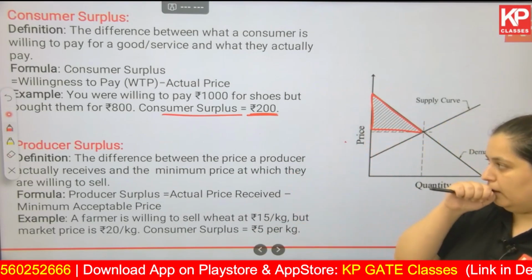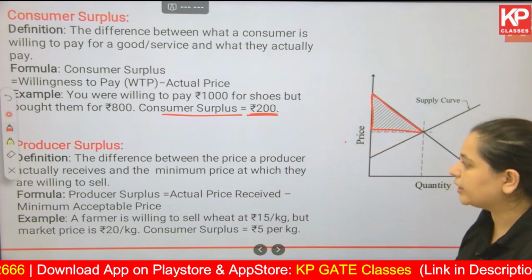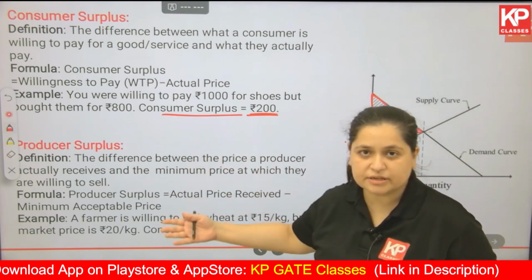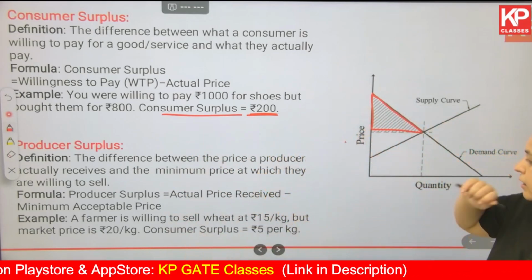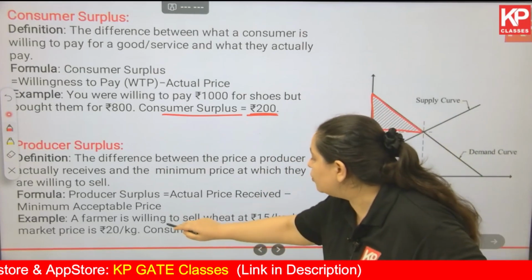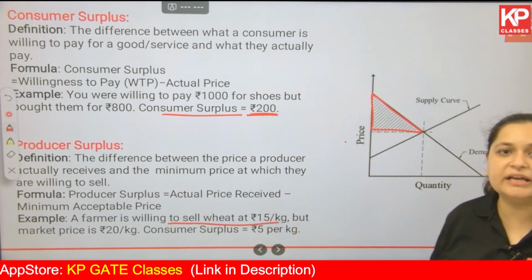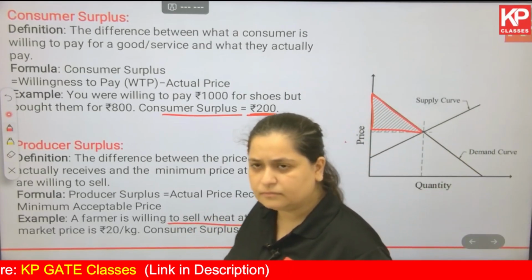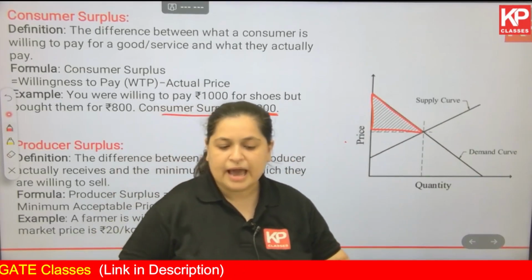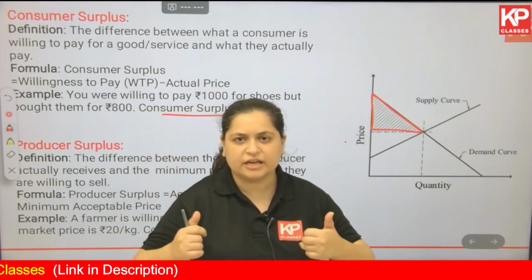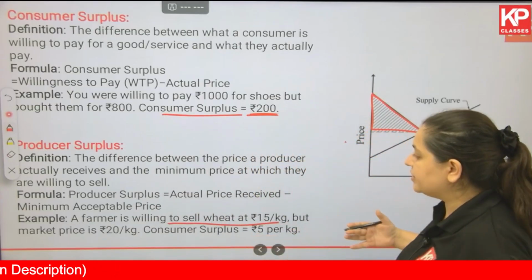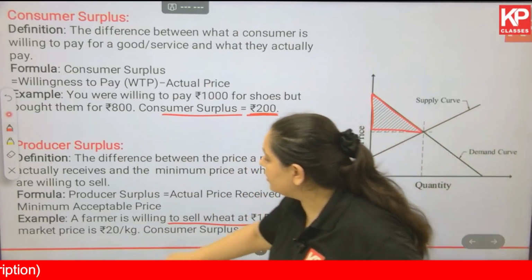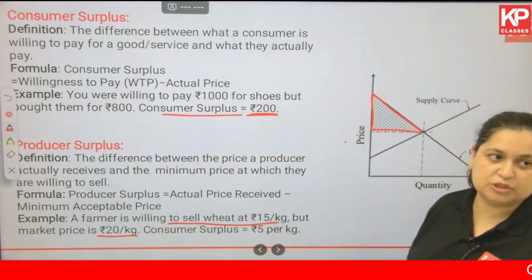Similarly, when it comes to producer surplus, a farmer was willing to sell wheat at 15 rupees per kg. It was like, I'll go to the market and I'll sell this at 15 rupees per kg, and that is good enough for me. But because of XYZ reasons, he sold it for 20 rupees per kg, which is a good thing.